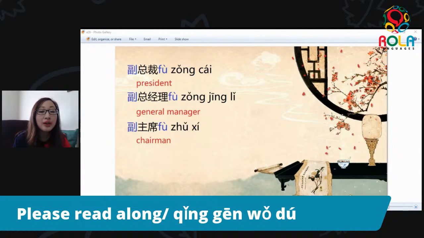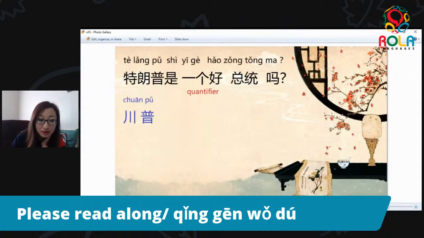All right, and next up we have 主席. 主席 means chairman. Then 副主席 means deputy chairman. Is that a word? We have that position in the Chinese language, but I don't know if it's a word in English. All right. Next up, let's move on.